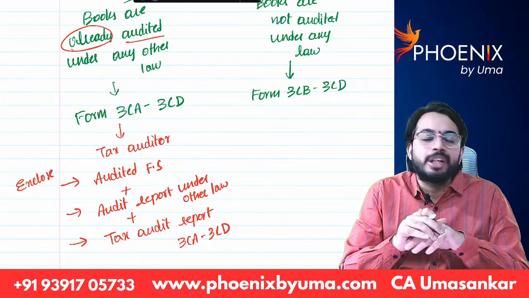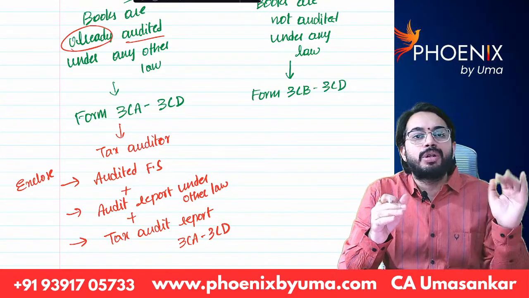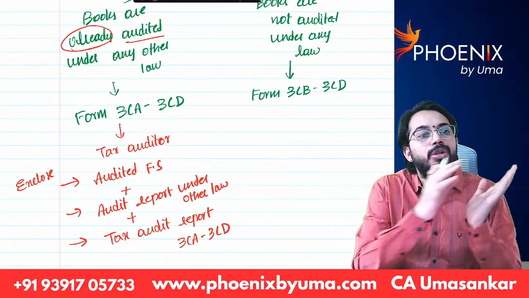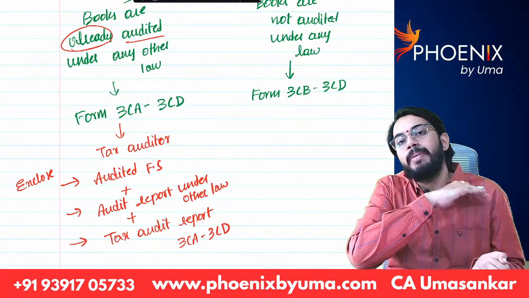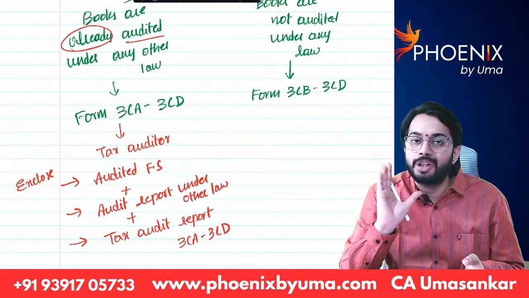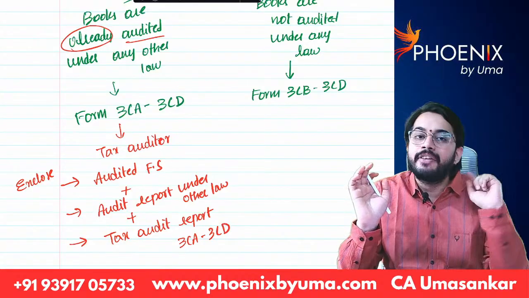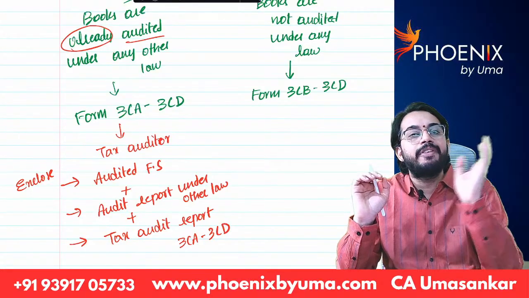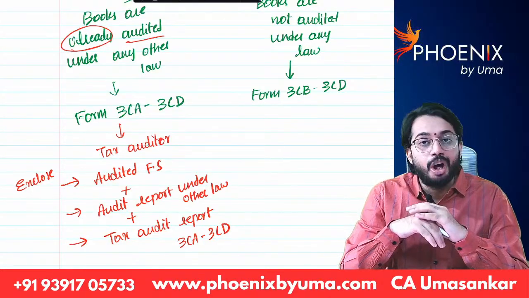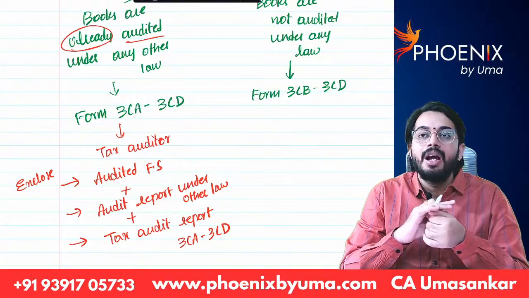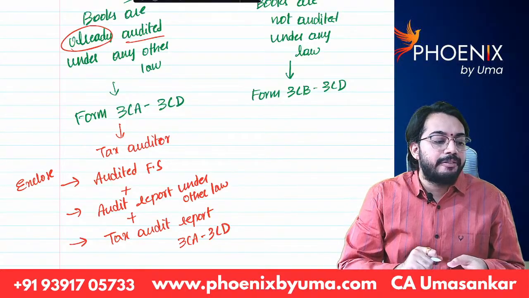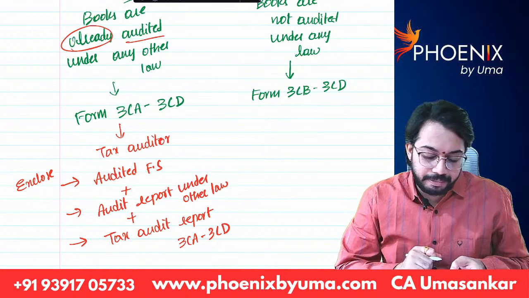So what will the tax auditor do? Tax auditor will go through the statutory audit report. That statutory audit report will be attached with the tax audit report. And whatever audited financial statements are there will also be attached along with the tax audit report. And tax audit report will be given in Form 3CA and 3CD.